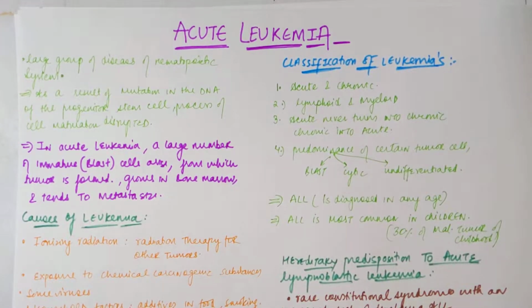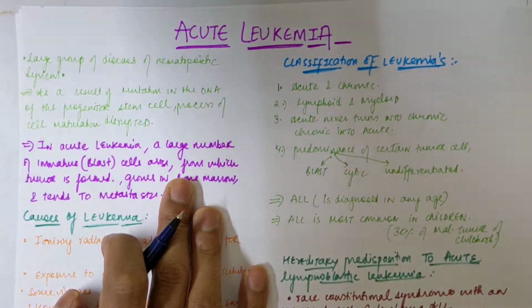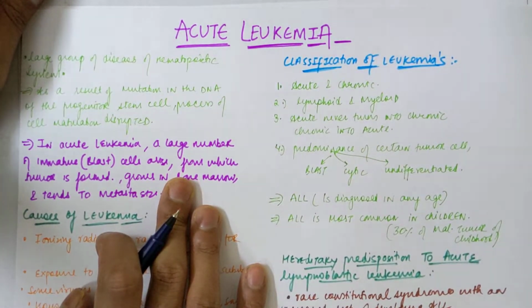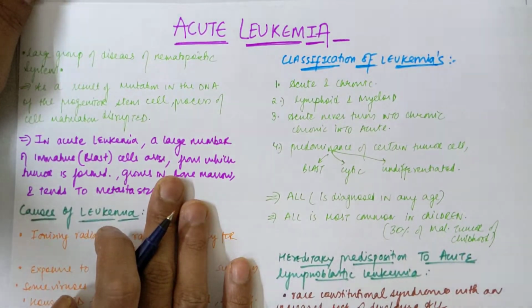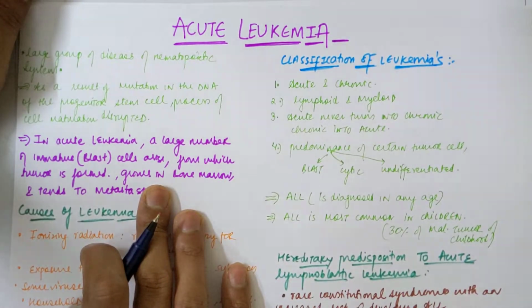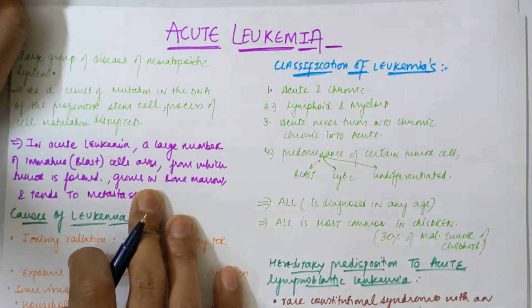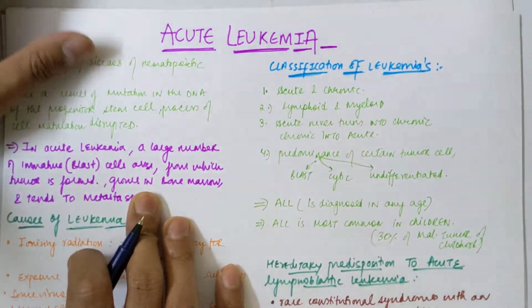Hello everyone. In this video we'll be discussing the topic of acute leukemia. So what is acute leukemia? This is a cancer or disease of the hematopoietic system, the system which actually forms the blood cells. If there is cancer in that system, then that cancer is called leukemia, and we have acute leukemia. What is the cause?